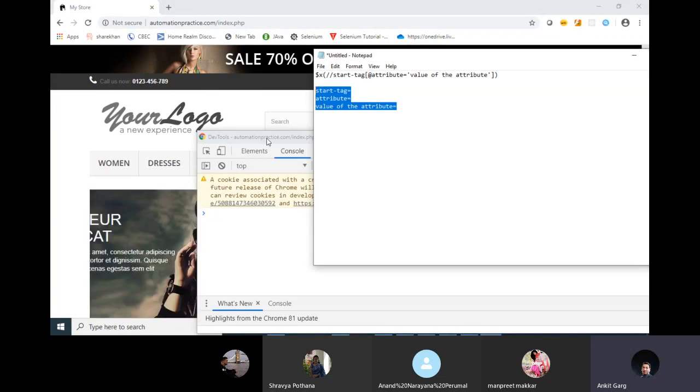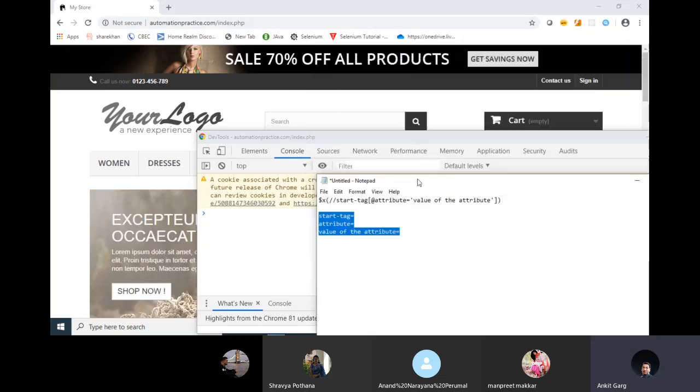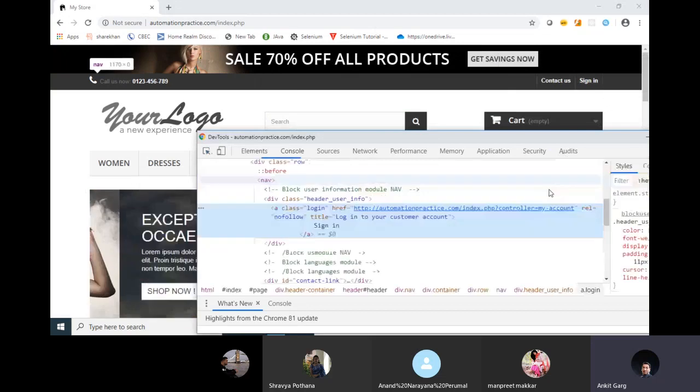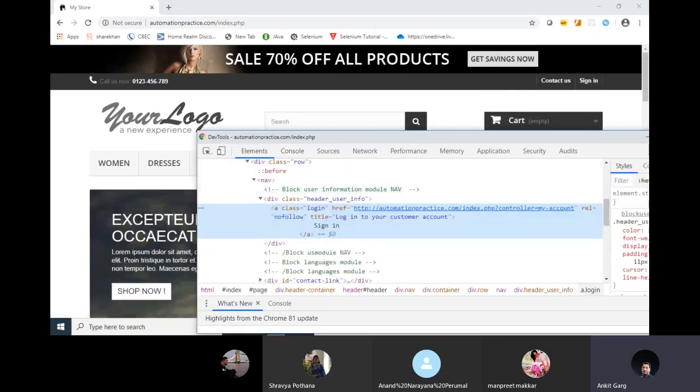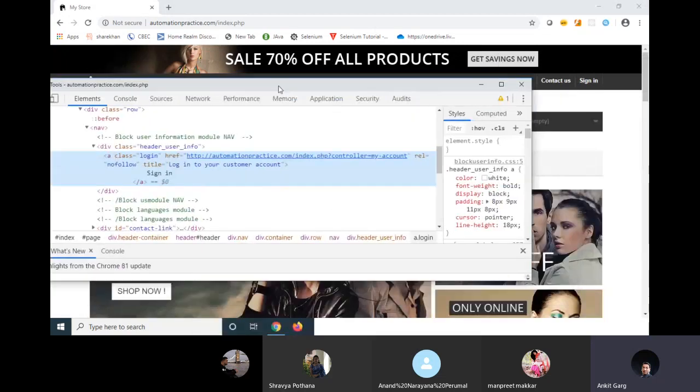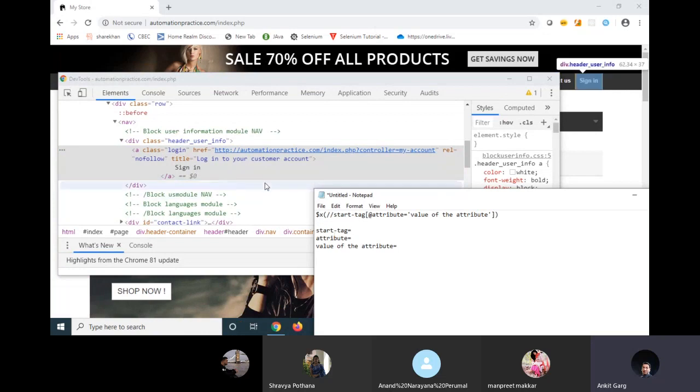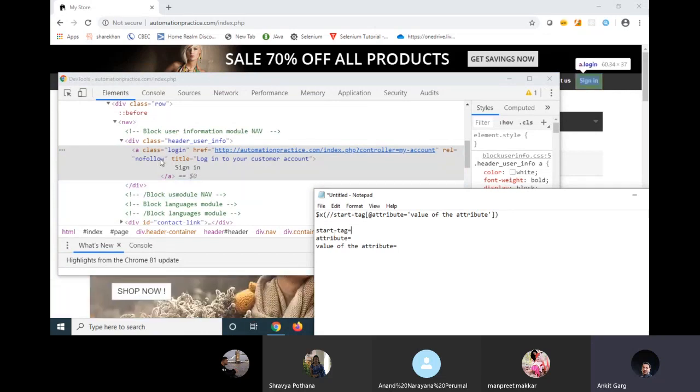Let's try to find again the element for the sign in button. I'm highlighting this element. I'll go to Notepad++ and now we will fill these values for this particular element. Can you tell me what is the starting character for this particular line? It is starting with A, right?